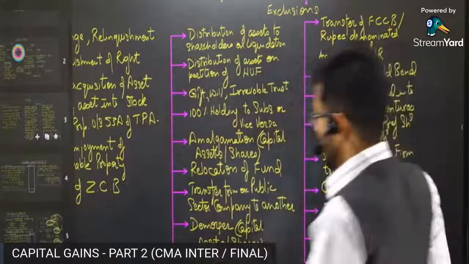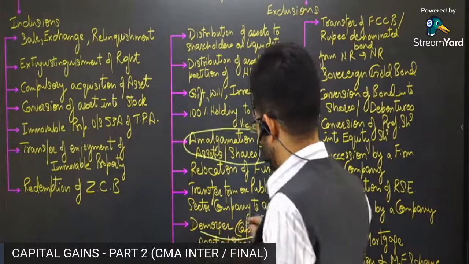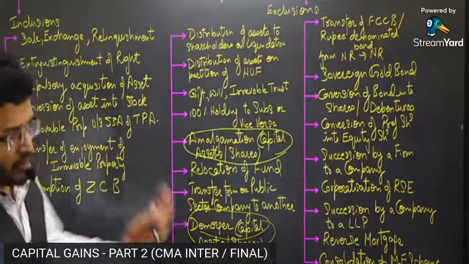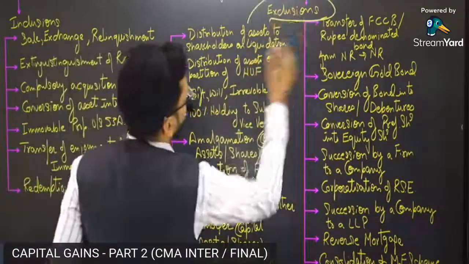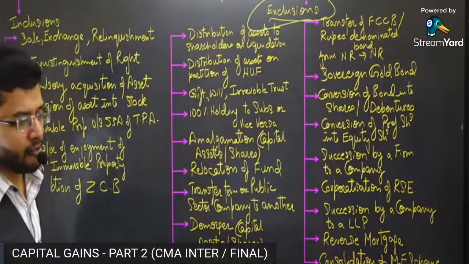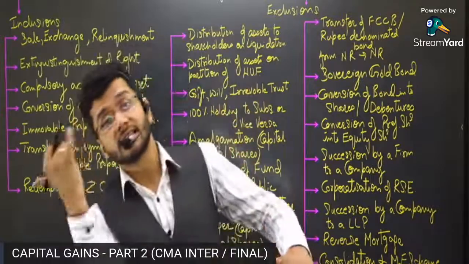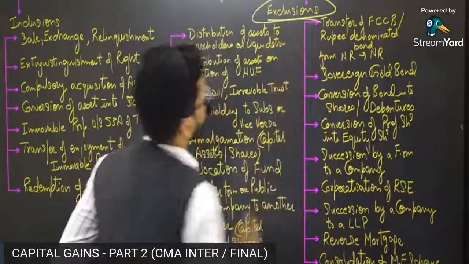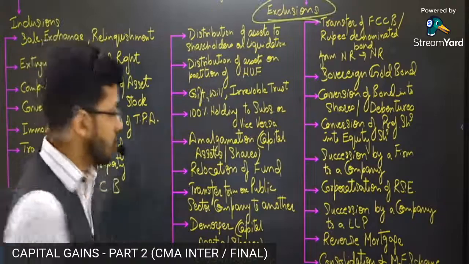So guys, in case of amalgamation, also in case of demerger, whatever capital assets are being transferred from the earlier company to the succeeding company, that is exempt from capital gain tax. So if it's a bona fide case where amalgamation is happening for bona fide business reasons and the capital assets are being transferred from the predecessor company to the successor company, then this is exempt from capital gain tax since it's excluded in the definition of capital transfer. It is not considered as transfer.